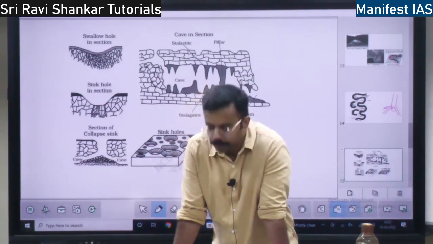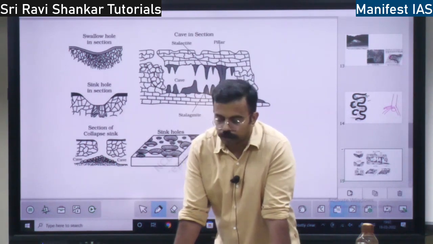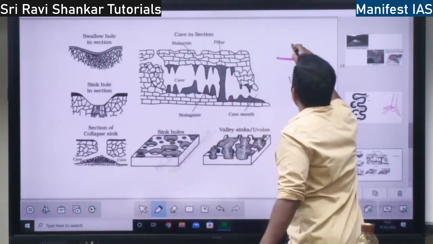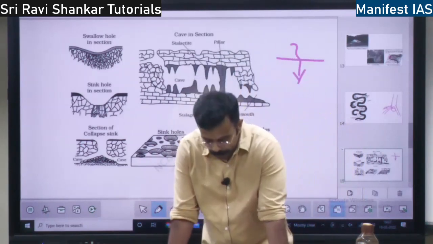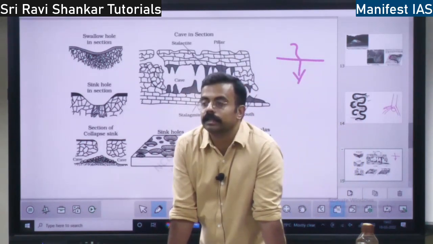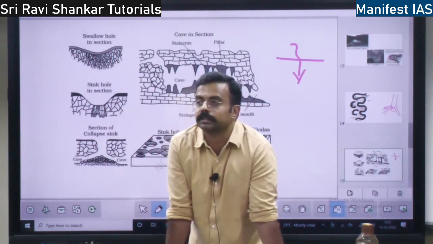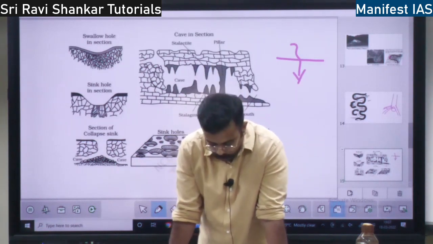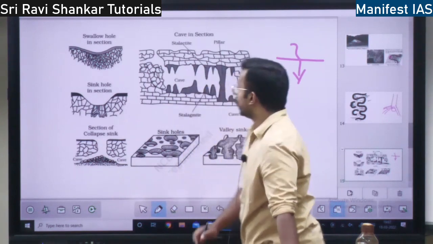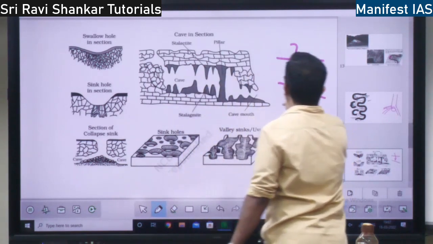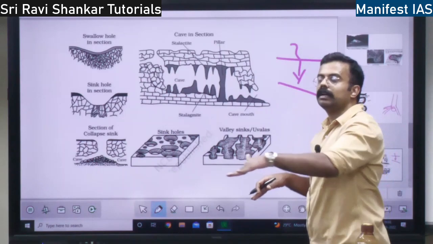See, this surface water which is flowing on the surface, what does it do? It is going to percolate inside. It is going to get into the ground via various cracks and joints, and it will flow along the bedding plane. Bedding plane means there will be one or multiple planes within the earth.